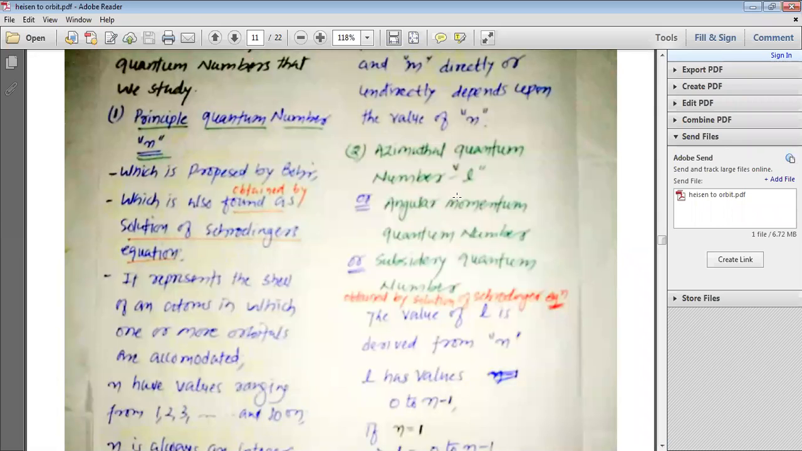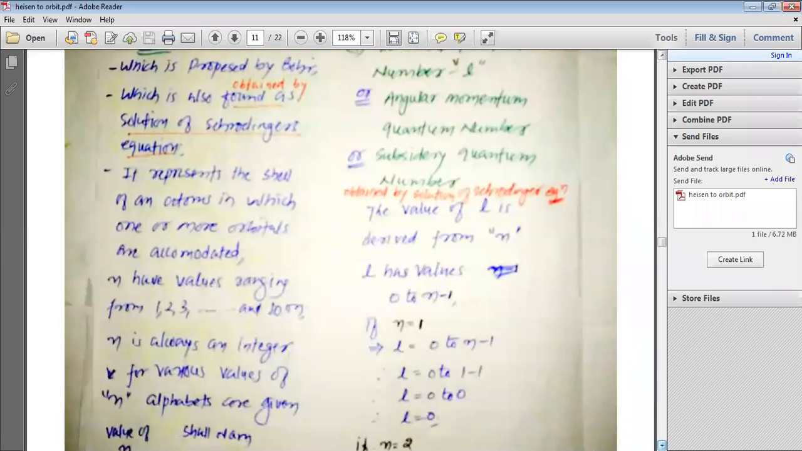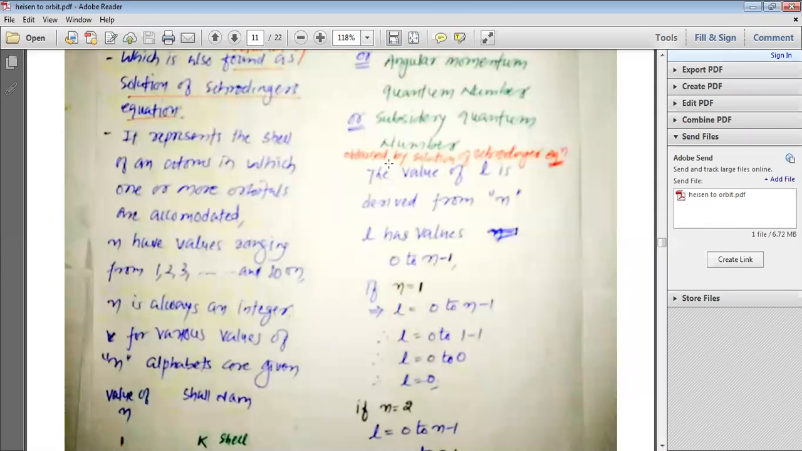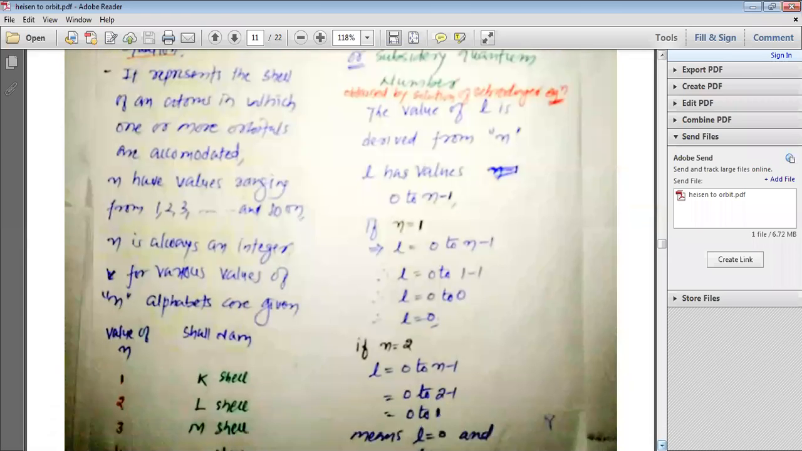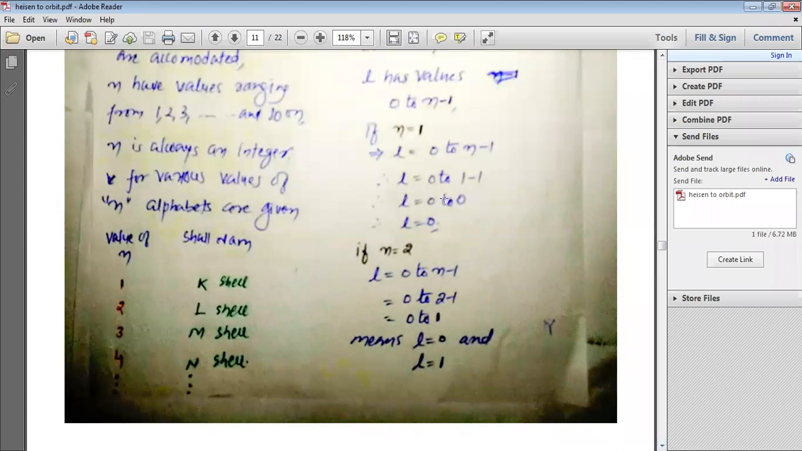The next quantum number, l, is known as the azimuthal quantum number, also known as the angular momentum quantum number, or the subsidiary quantum number. This quantum number l is obtained by the solution of Schrodinger's equation, and l has the values 0 to n minus 1. So if n is equal to 1, l is equal to 0 to n minus 1, that means l is equal to 0 to 0. Therefore, when n is equal to 1, l is equal to 0.